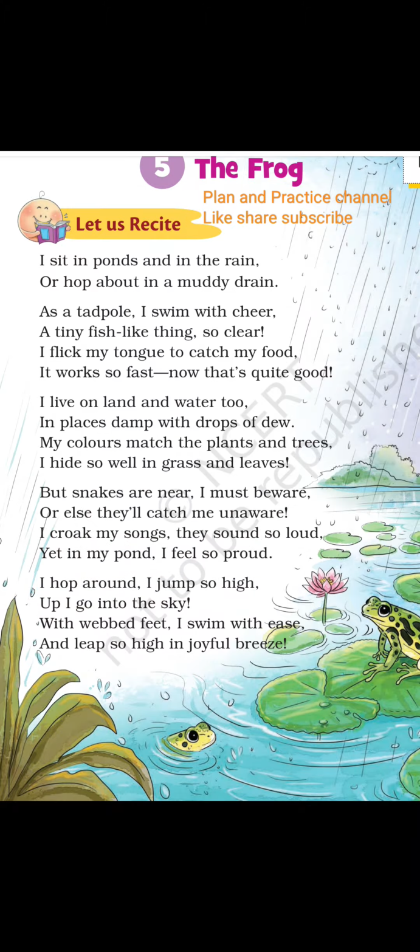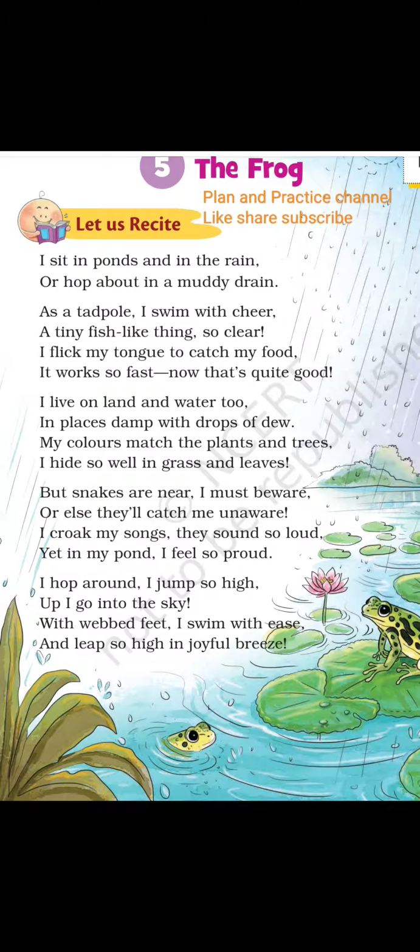I live on land and water too. The frog, as I said earlier, lives on land as well as in water, in places damp with drops of dew. Drops of dew means small water drops wherever it is. It lives in moist places.